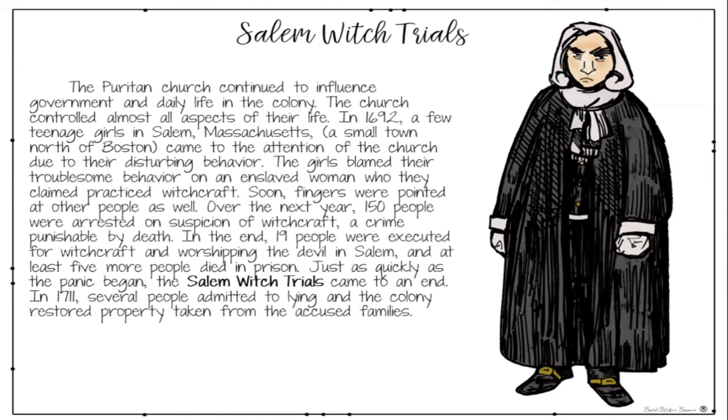Over the next year, 150 people were arrested on suspicion of witchcraft, a crime punishable by death. In the end, 19 people were executed for witchcraft and worshiping the devil in Salem, and at least five more died in prison. Just as quickly as the panic began, the Salem witch trials came to an end. In 1711, several people admitted to lying, and the colony restored property taken from the accused families.